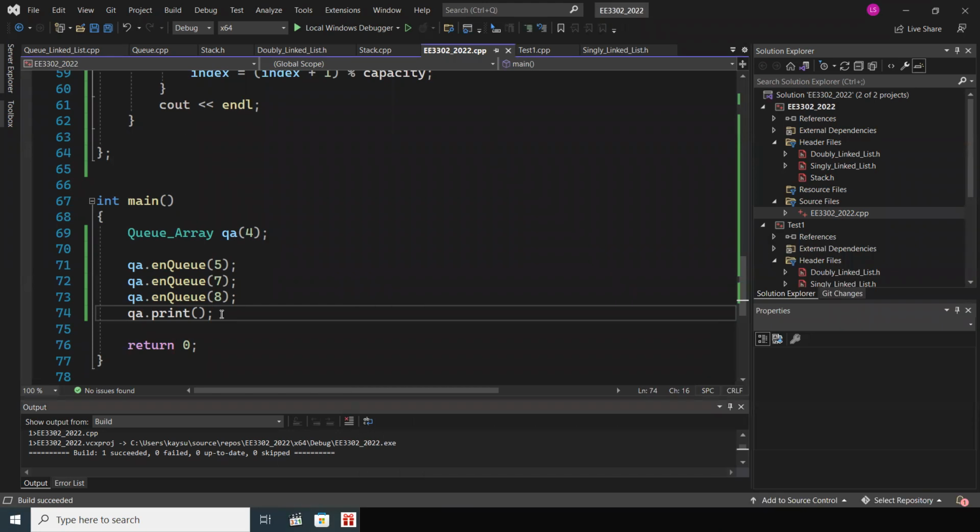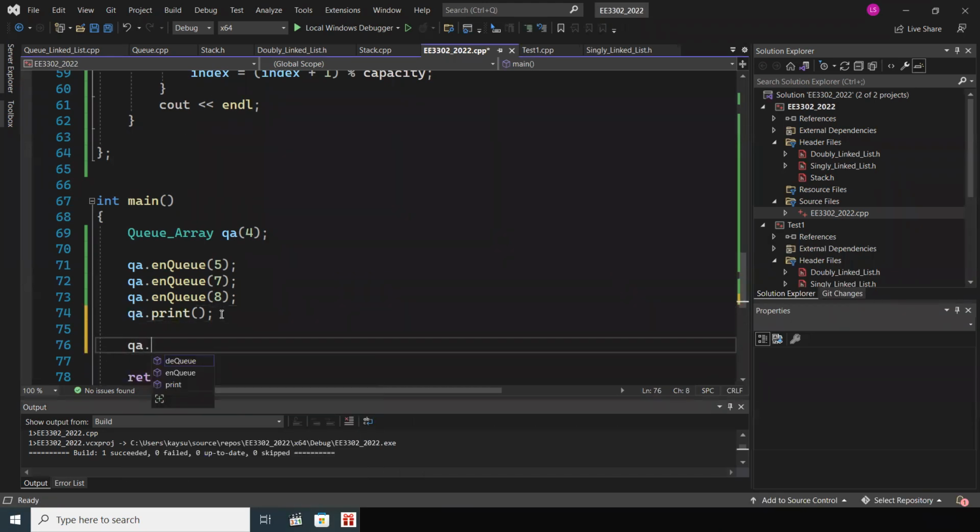So here, let's take out something. DQ, right? The operation to take out is DQ, and tell me what should we expect to see here. Someone?